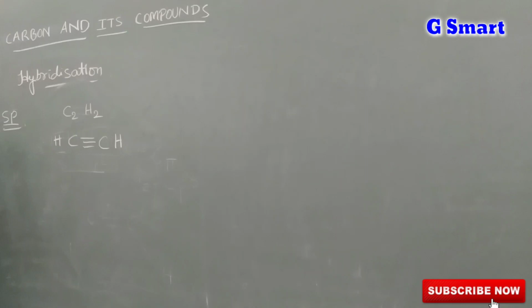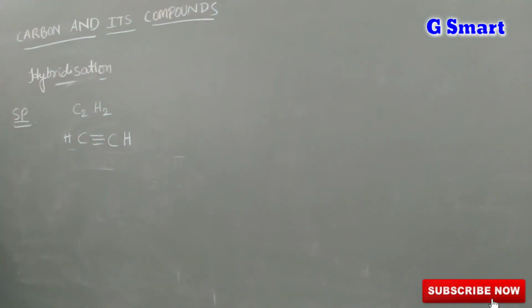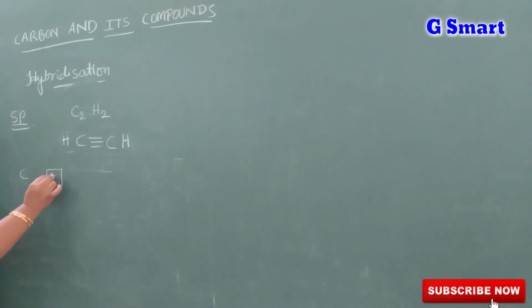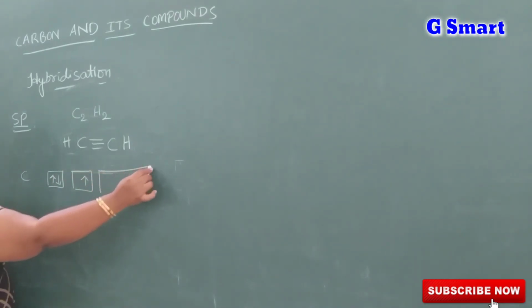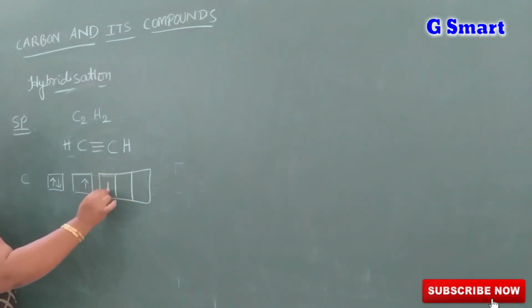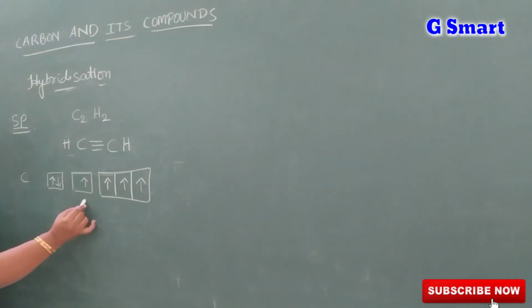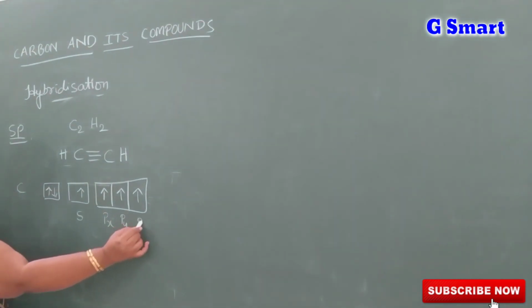If you understand sp hybridization, then we can understand how the triple bond forms. Again we write 1s2, 2s1, 2px1, 2py1, 2pz1.